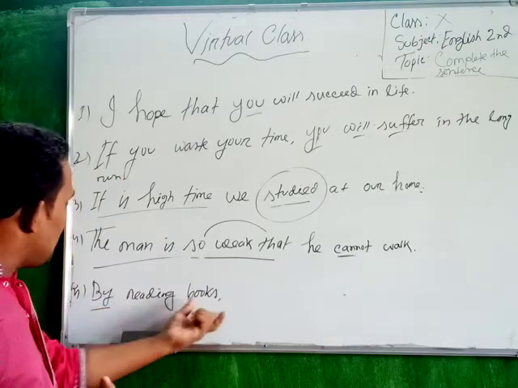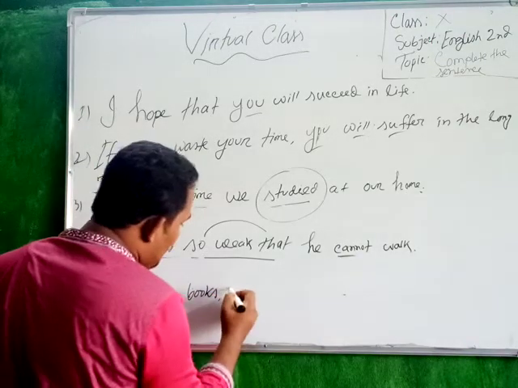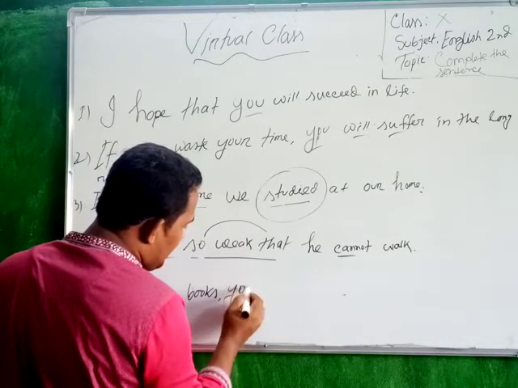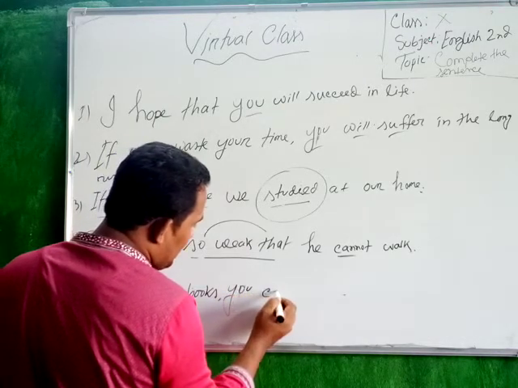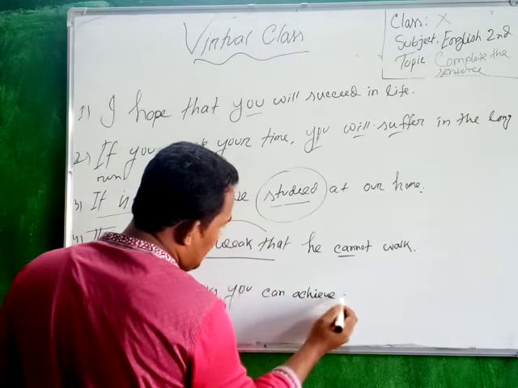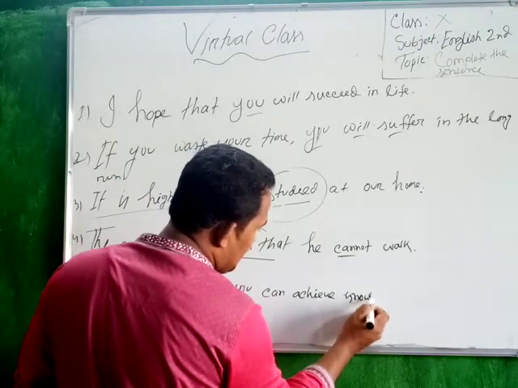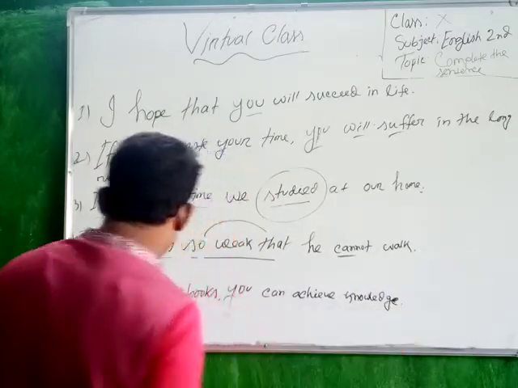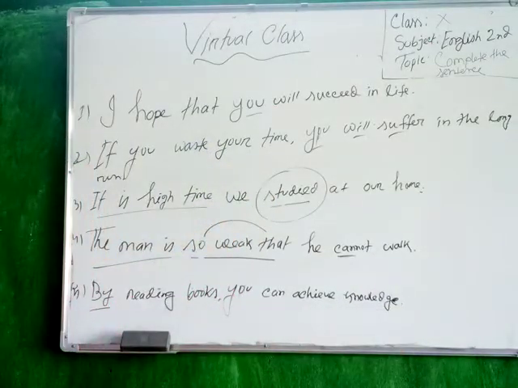So by reading books, you can achieve knowledge. By reading books you can achieve knowledge.